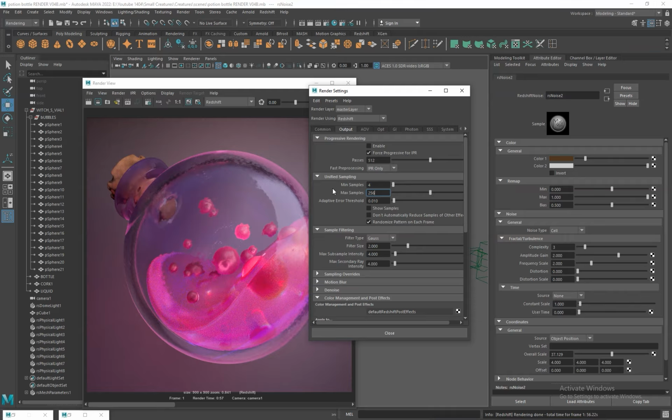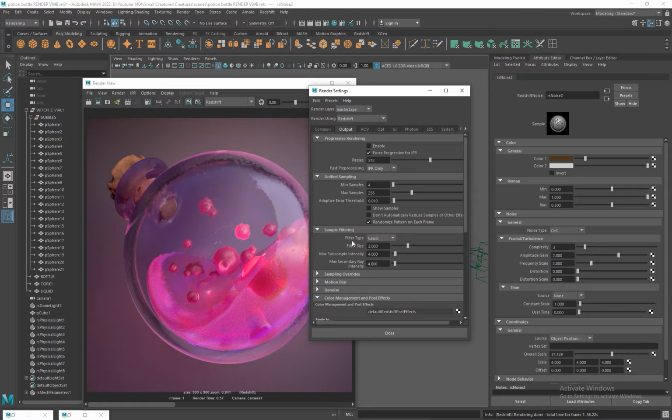I set it to 256 because it gives Redshift enough room to clean up difficult areas. Also, it works very well with glass, refraction, GI, and soft lighting, and it prevents remaining noise without pushing render times too far.